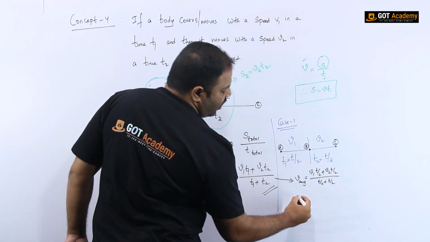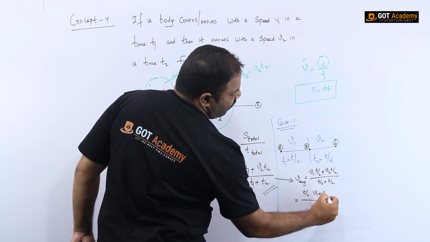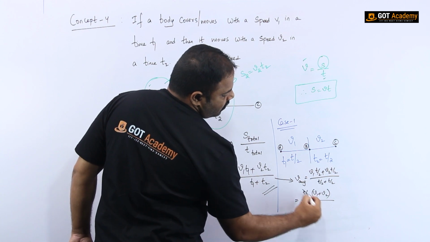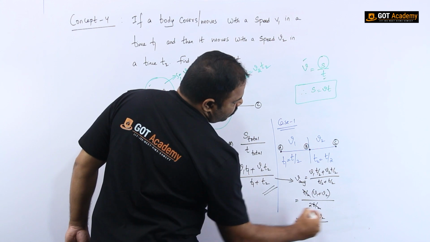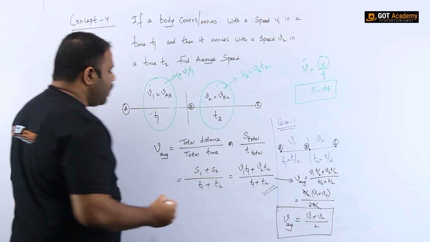So here t by 2, here t by 2. Why don't I take it as common? If t by 2 is taken as common, you will get v1 plus v2, and here t by 2 plus t by 2, that is 2t by 2. So this both is cancelled and the final answer is (v1 plus v2) by 2. So this is the way we have to find average speed for this particular concept.